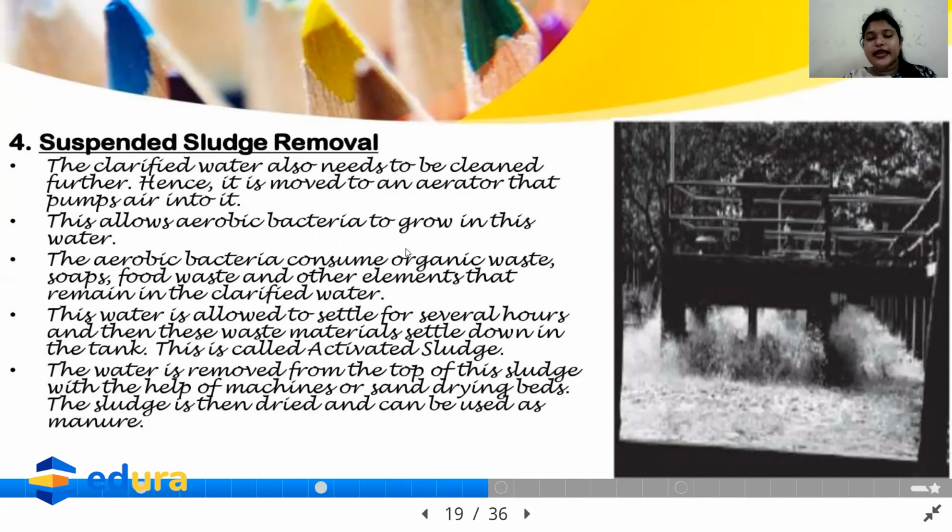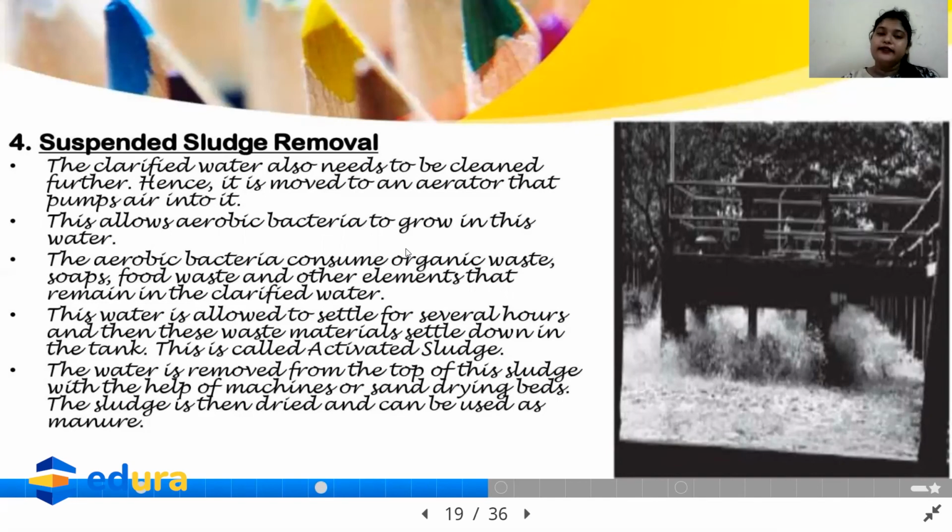In the second sedimentation tank also, the bottom is slopy. What happens? As the bacteria keep on reproducing, so many bacteria are formed. As a result, the bacteria start reacting in the water and convert the suspended solids into sludge.